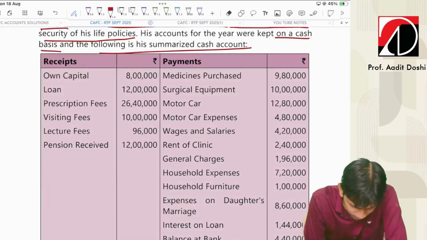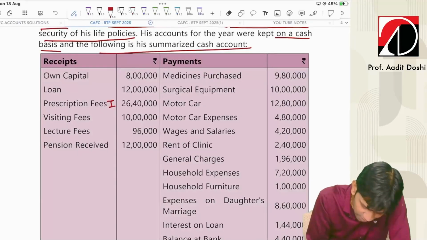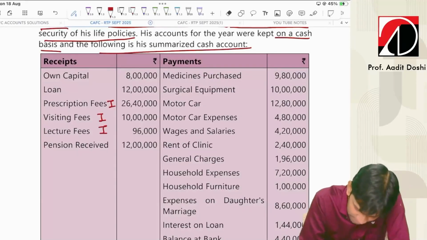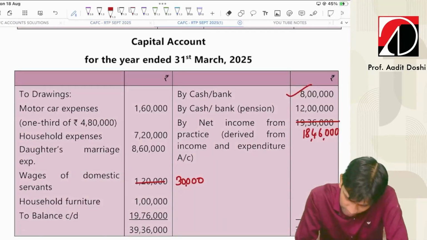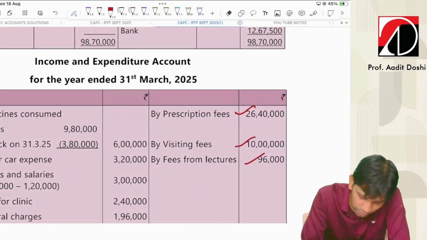That would not come. Prescription fees, that will be income. Visiting fees, income. Lecture fees, income. Let's check all these three things. 26 lakh 40,000. Yes, 10 lakhs and 96,000.